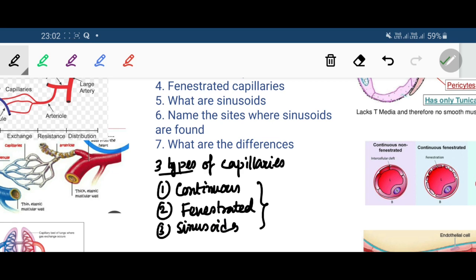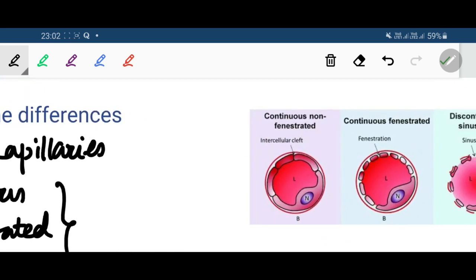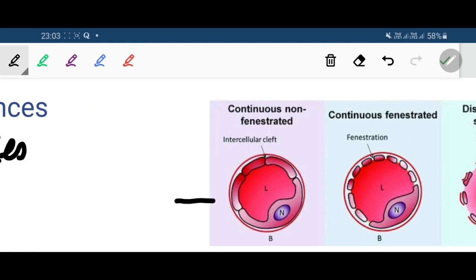What about the continuous capillaries? Let's take the example of continuous capillaries. In a continuous capillary, the edges of the endothelial cells fuse completely with those of the adjoining cells to form a continuous wall.